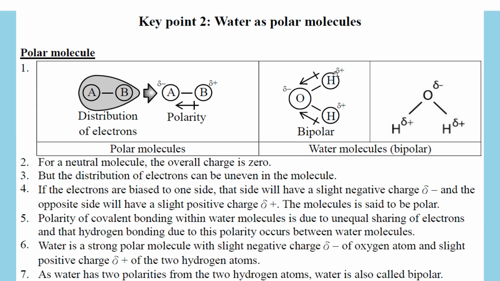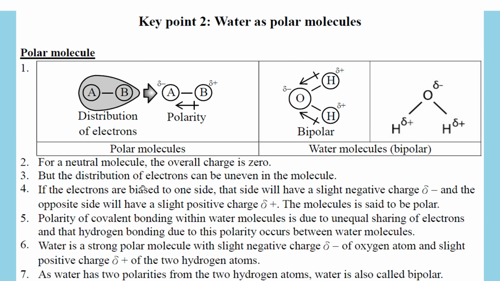Water is H2O, everyone knows it. For the O-H bond, oxygen attracts more electron, so the electron is biased towards the oxygen. So oxygen is delta minus, and the other two ends are delta plus. There are two positive ends, so we call it a bipolar molecule, with two positive ends. In symbols, we can write simply like this: O delta minus, H H delta plus. That's it. So we look at the charges. For neutral molecules, the overall charge is 0, yes, but the distribution can be different, it can be uneven.